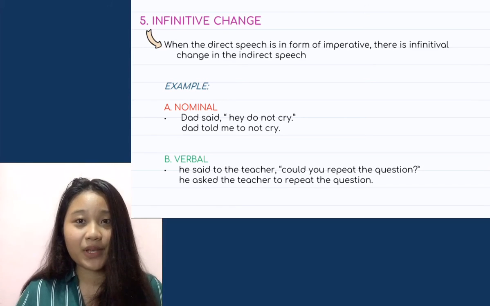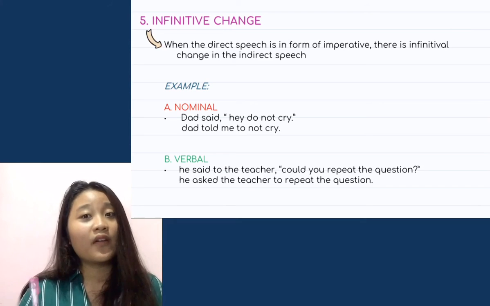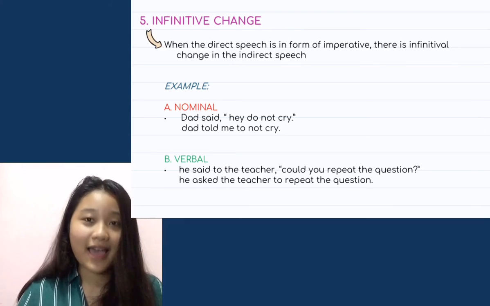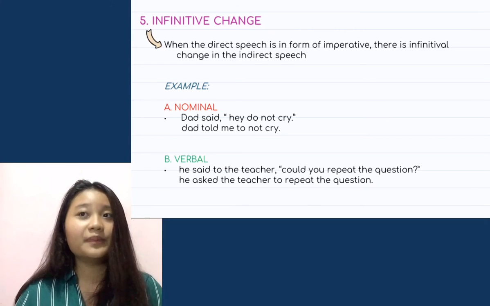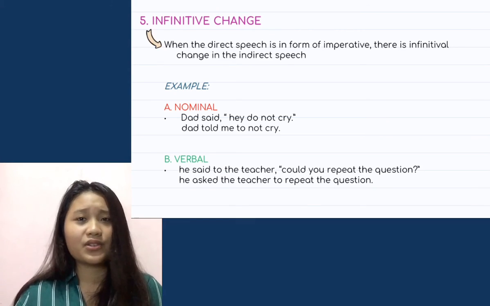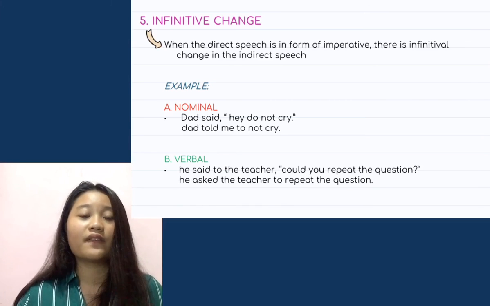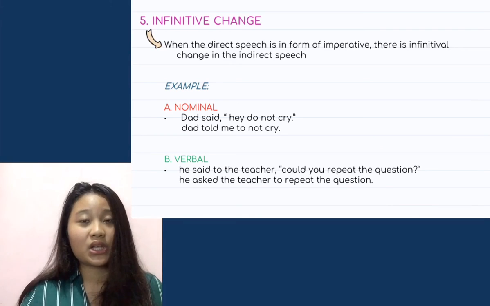When the direct speech is in the form of an imperative, there is an infinitival change in the indirect speech. Remember, in imperative sentences, we use the reporting words tell and ask. So let's see the example. A nominal. Dad said, "Hey, do not cry." So the sentence in reported or indirect speech is, Dad told me to not cry.